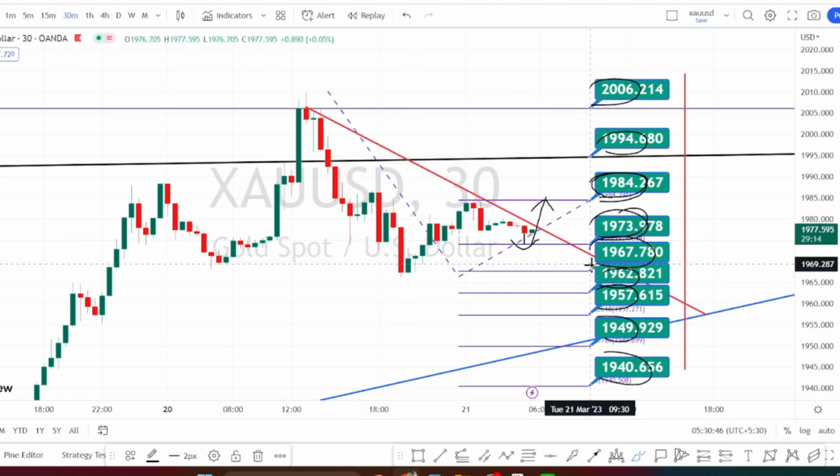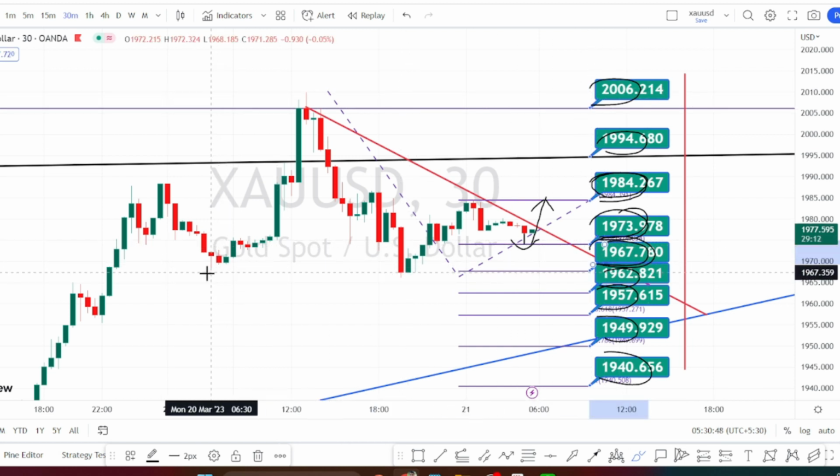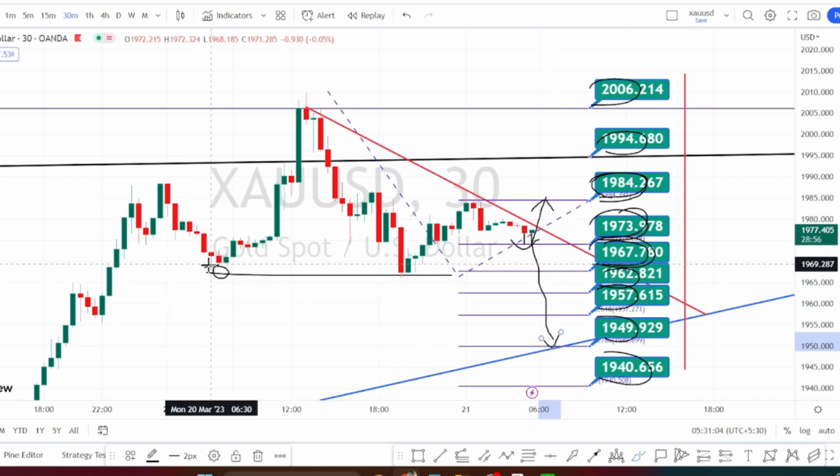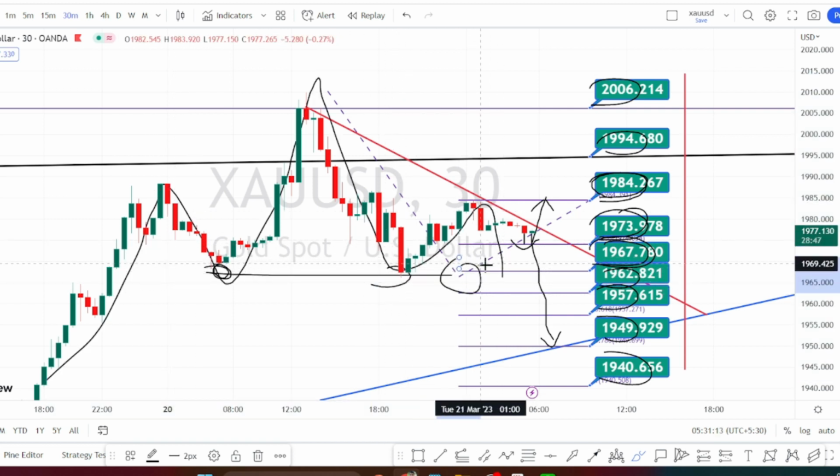This level of 1967 is going to be acting as a very strong support for the 30 minutes time frame. Once the price action breaks this support level, we can expect a bearish trend to continue in 30 minutes time frame also, because this will be acting as a next level of the head and shoulder pattern.